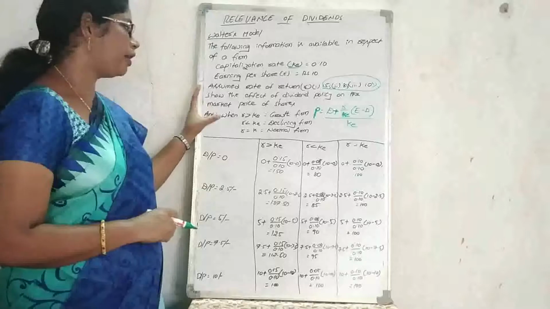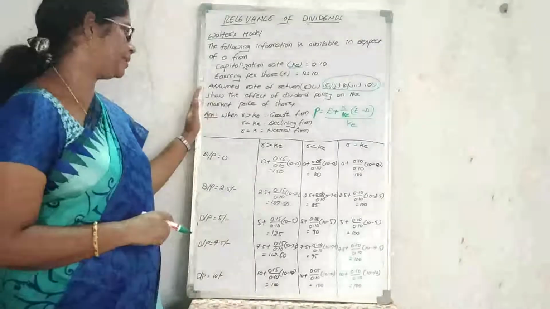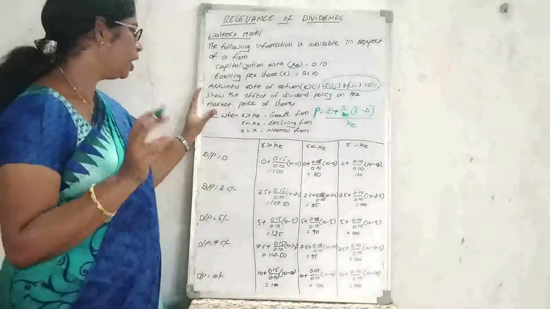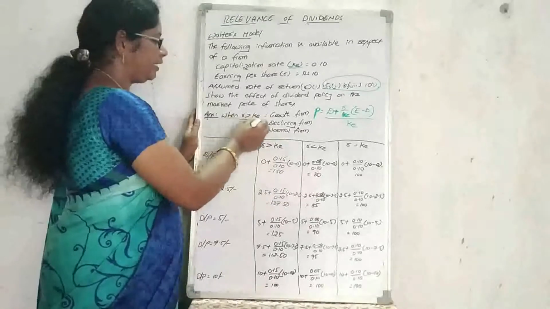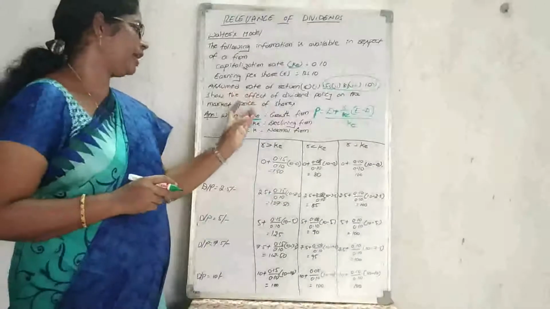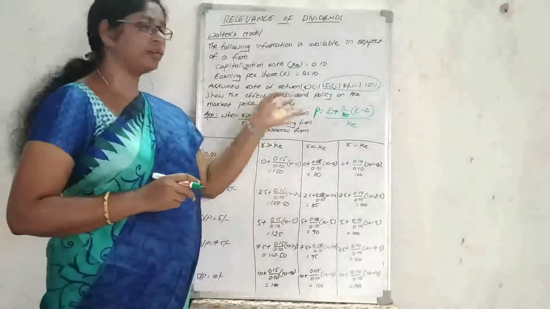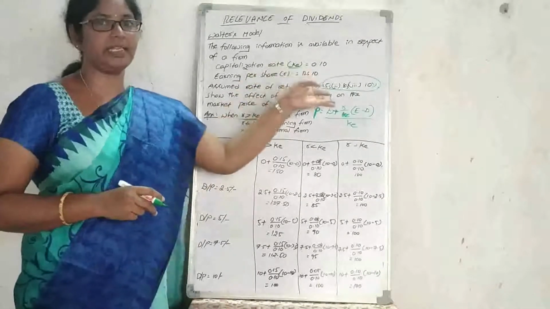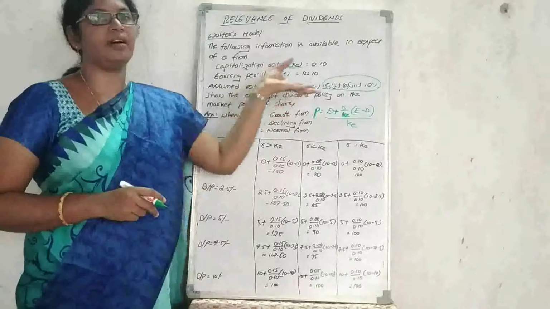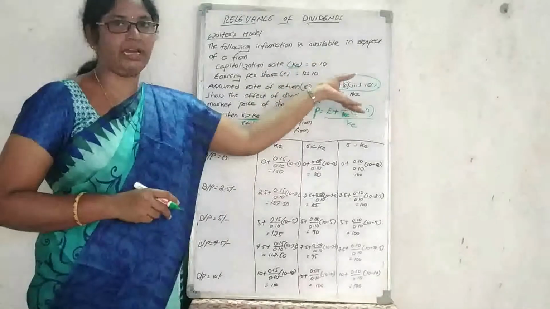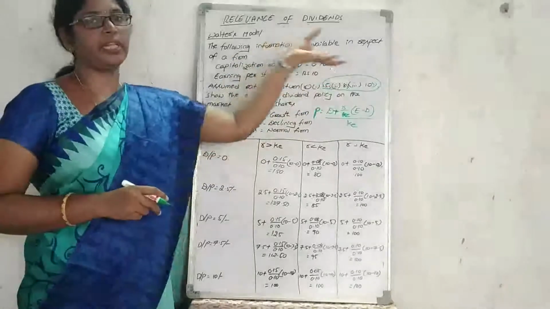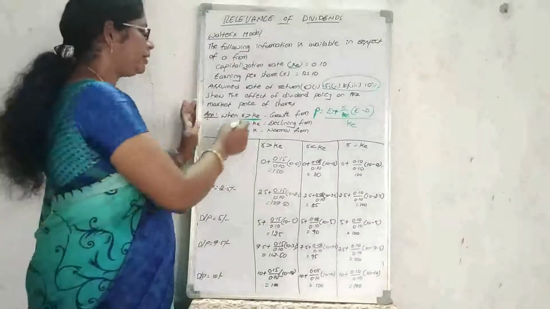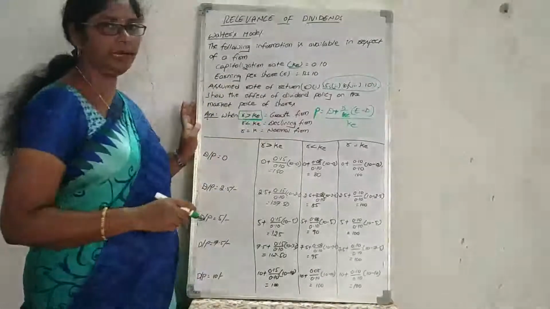Here the firms are divided into three types, based on the required rate of return compared to the cost of capital. When R is greater than KE, the required rate of return is greater than the cost of equity. That is called a growth firm, meaning they have ample opportunities to reinvest in the company. If they have investment opportunities, they can reinvest the profit into the company. These types of firms are called growth firms, where R is greater than K.